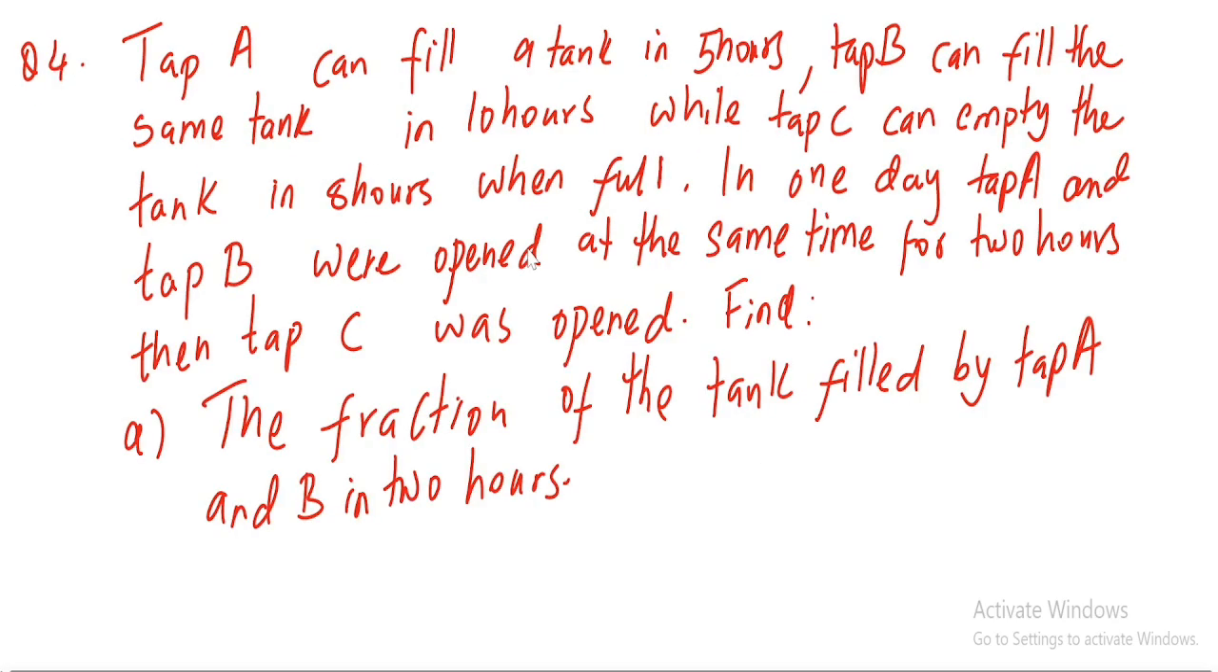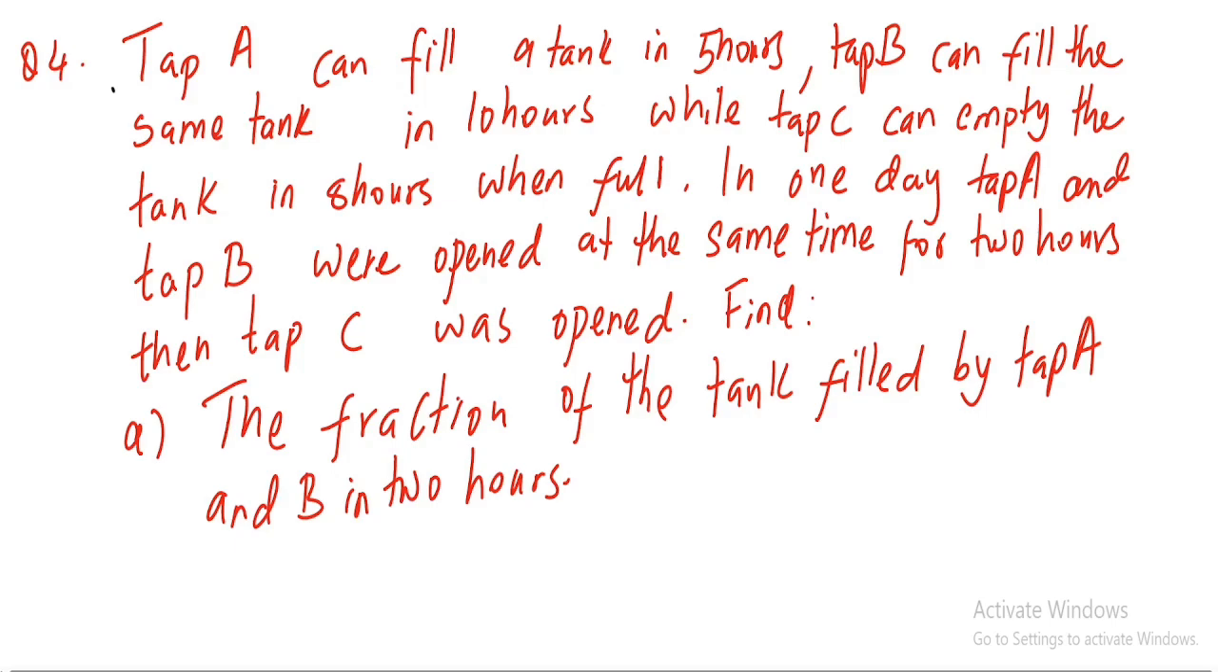Now question 4 is not a difficult question, but somehow a tricky question. The question is saying that there's a tap A, which can fill a tank in 5 hours. Tap B can fill the same tank in 10 hours, while tap C can empty the tank in 8 hours when full in one day. Tap A and tap B were opened at the same time for 2 hours. Then tap C was opened. Find the fraction of the tank filled by tap A and B in 2 hours.